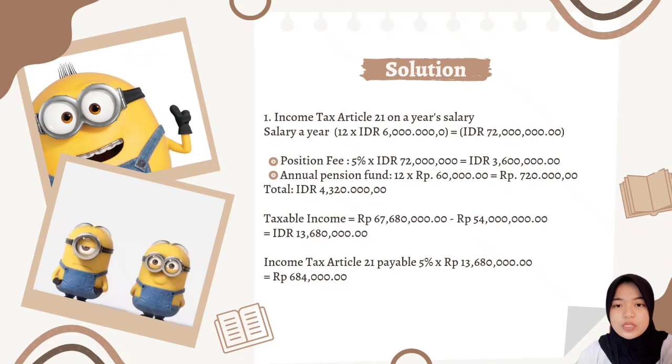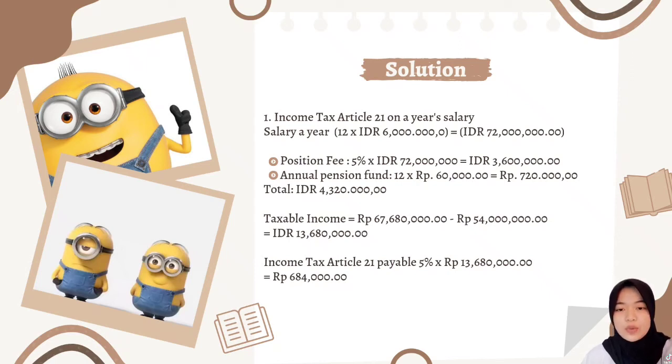So this is the solution for our case. For the first one, income tax Article 21 on a year's salary. That is 12 multiplied with 6 million rupiah and we got 72 million rupiah. For position fee, that is 5% multiplied with 72 million rupiah and we got 3,600,000 rupiah. And annual pension fund, 12 multiplied with 60,000 and we got 720,000 rupiah. So the total is 4,320,000.